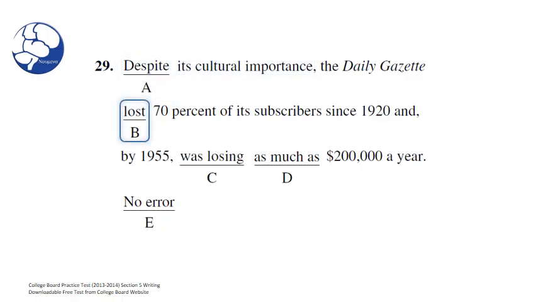In B we have lost. Here we'll check for verb tense errors. Well, I see that lost is simple past, and as we know from previous problems, when we're testing for verb tense, we should scan the sentence for clues to help us identify the proper tense. Anthony Solson, do you see any clues here?